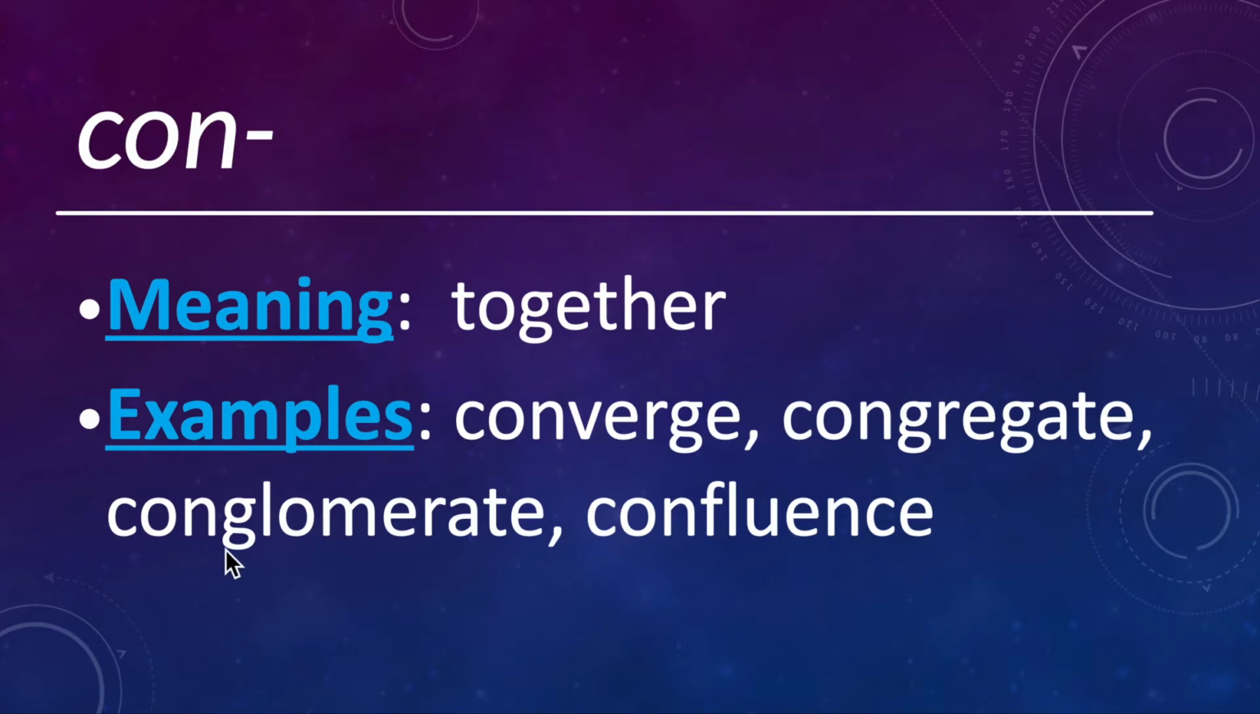Conglomerate could refer to a rock type that is made of a bunch of smaller parts that are glued together. Almost looks like concrete, so you actually see like pebbles and things like that in there. Also could refer to a large corporation that has a bunch of smaller companies kind of under one umbrella. Confluence actually refers to where two streams or rivers flow together.